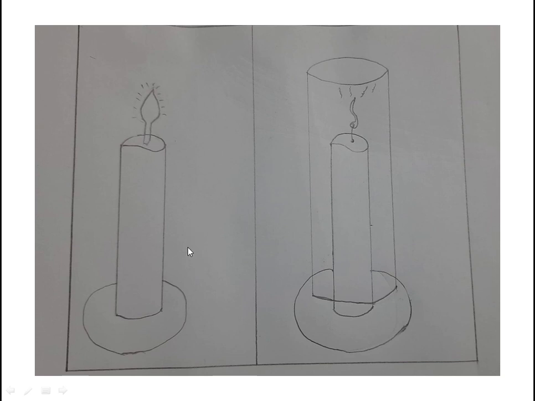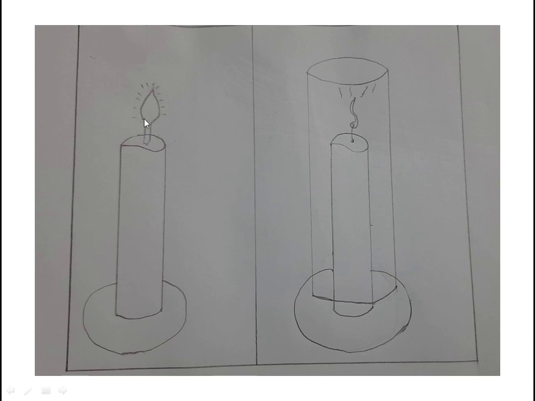See here, if we take two candles and light them up, put a glass, this is the glass, over one of the candles. The covered candle goes off instantly. See here, that one goes off, while the other continues to burn.